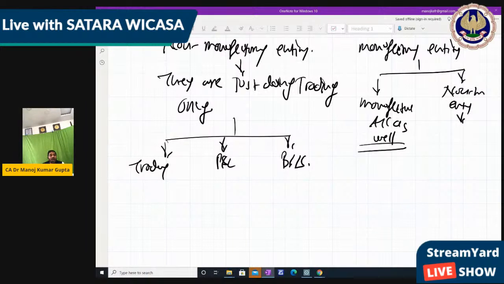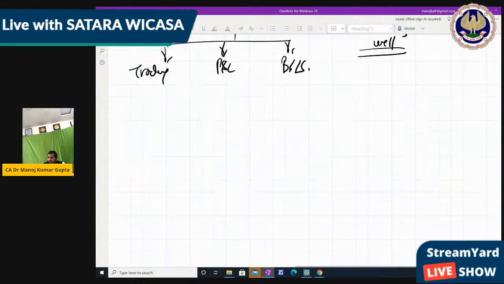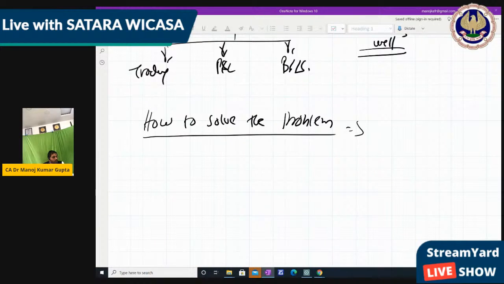Now, how do we make these accounts? For that, we have made 3 steps. If you apply these 3 steps, you can complete your final account very smoothly. When it comes to any big topic, we have to make fixed steps. The final account is a fairly big topic, so we have to make fixed steps. So how do we solve the problem? We'll solve it in 3 steps, right?